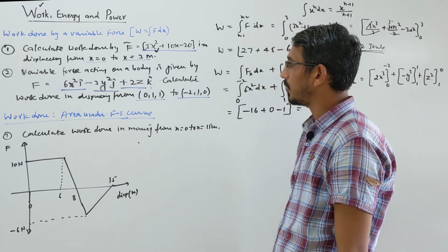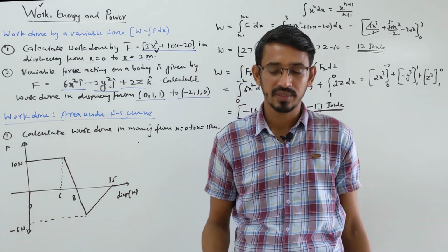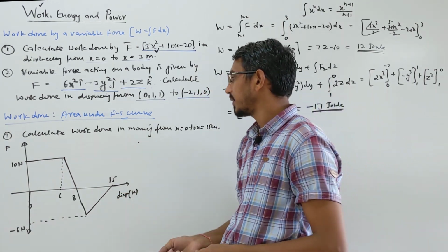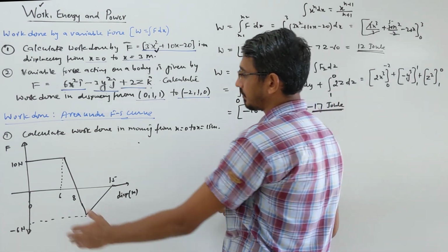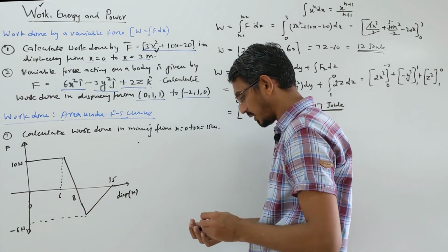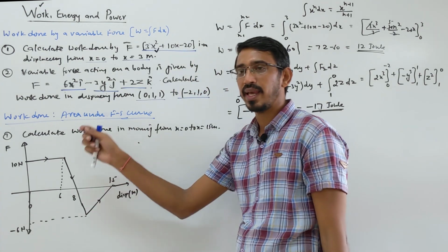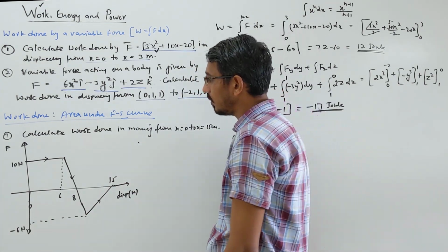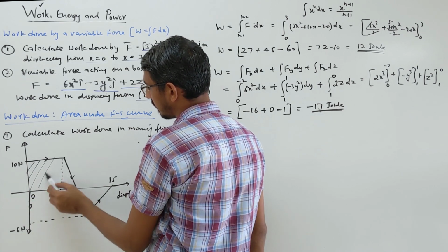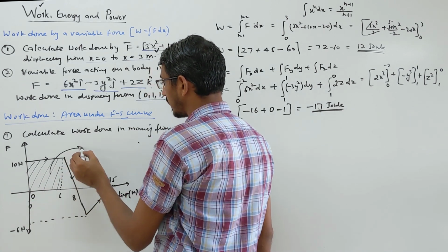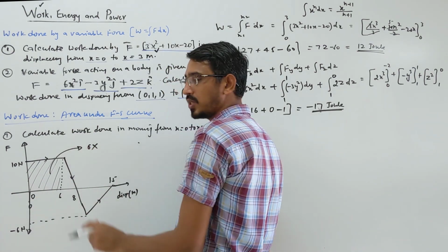Okay. Now we are talking about the fourth format, where they give the area and we have to calculate work done by the area, right? So look at this question. Calculate the work done moving from x is equal to 0 to x is equal to 15. 0 to 15 you want to move. What is the work done by this body? So the body is moving, this is a graph given somewhere like this, okay? So simply we have to calculate the area under the curve, right? Okay. So watch it here, 0 to 6. This is looking like a rectangle, this curve, right? So calculate the area of this rectangle. What's the area of this rectangle? Length into breadth, 0 to 6. So it becomes 6 minus 0 means 6 only.